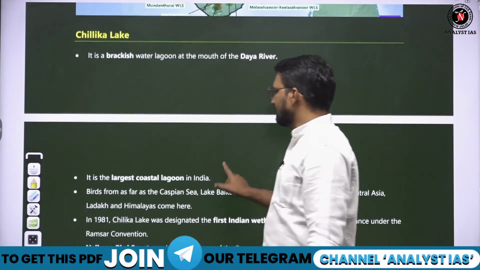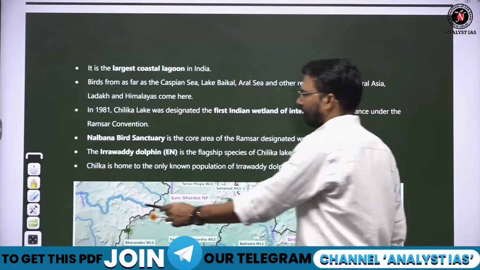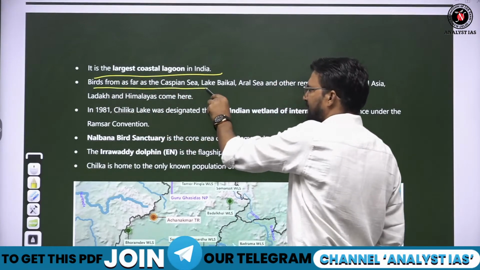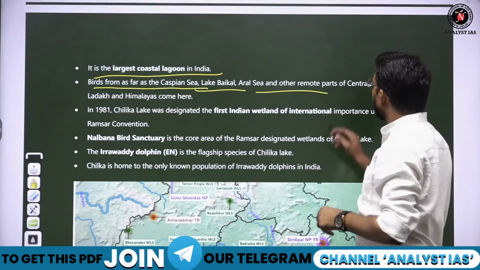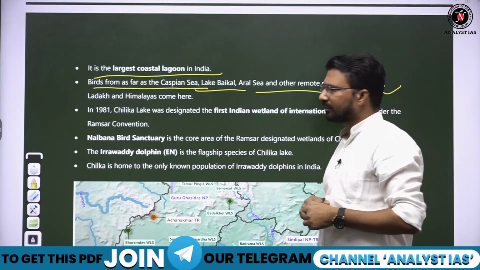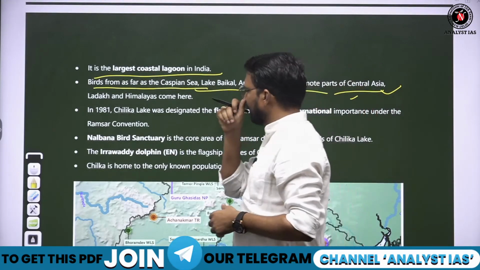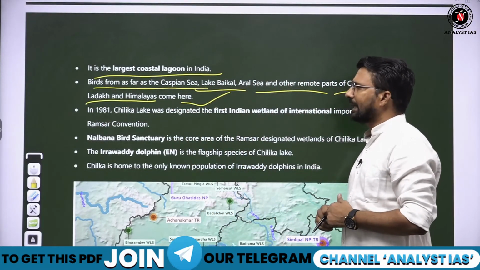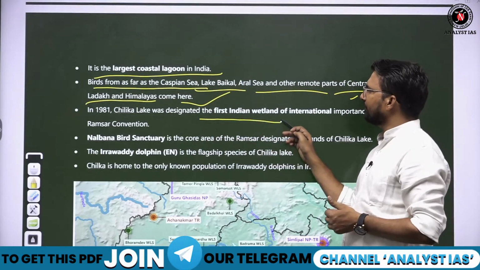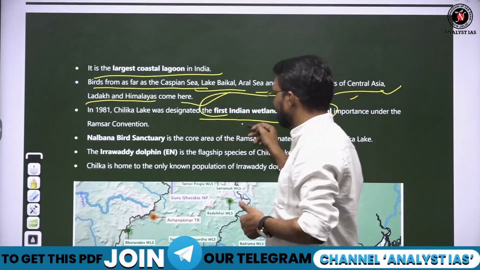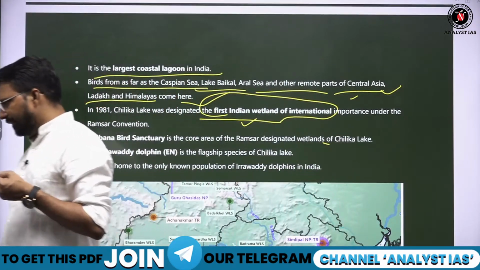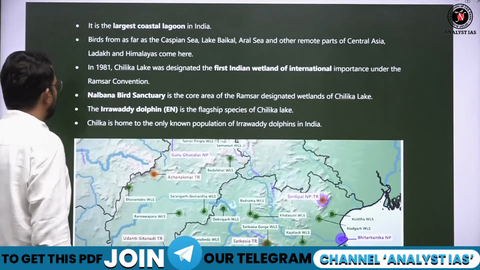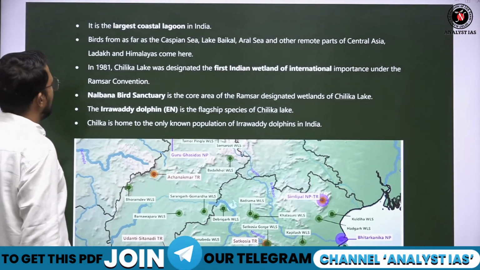Now, it is the largest coastal lagoon in India. Birds from Caspian Sea, Lake Baikal, Aral Sea, and other parts of Central Asian region, they come here. First they come to Leh Ladakh, Himalaya, and they come here. So in 1981, Chilika Lake was designated first Indian wetland of international importance. Ramsar Convention में first wetland जो इंडिया का include किया गया, that was basically Chilika Lake wetland. But now gradually this wetland is being threatened.